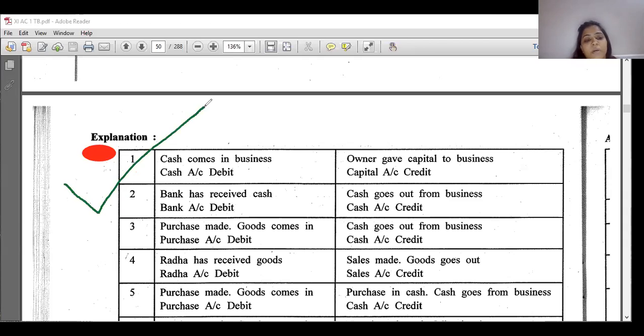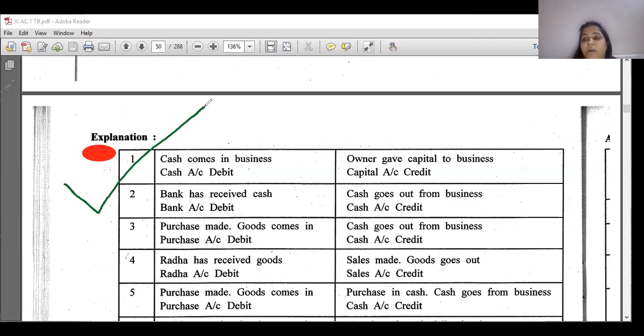So this one pattern you will follow. You will prepare two columns in the books of Ranchod heading. First column will be always for debit, debit effect. Second column will be a credit effect. Is it clear? So, step by step, first of all, recognize whether it's a cash transaction or credit transaction.